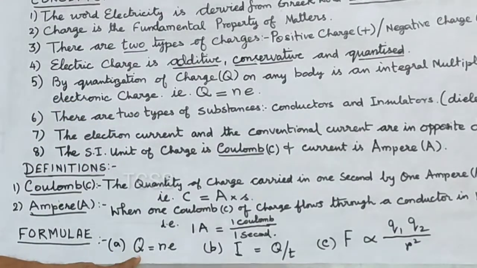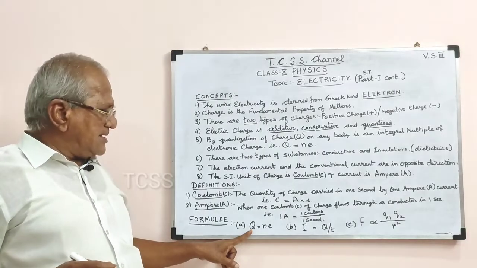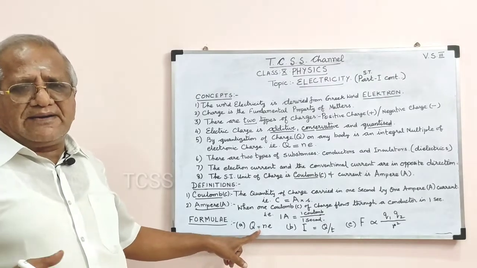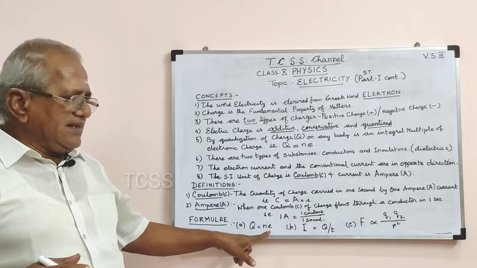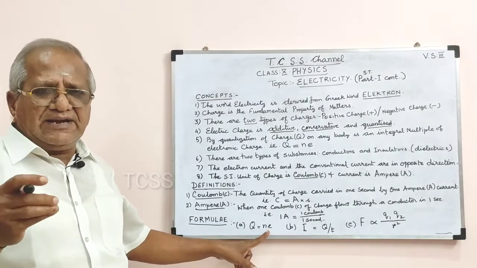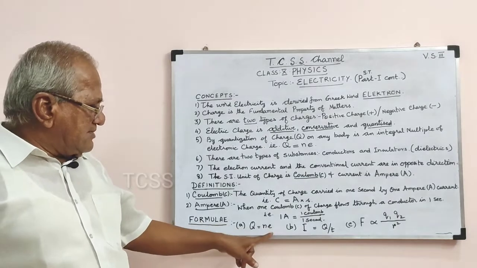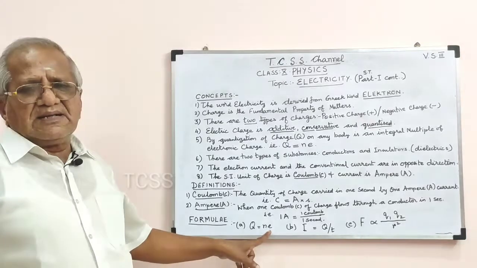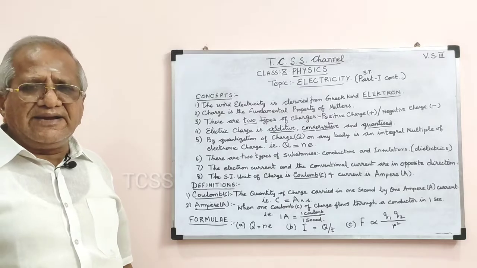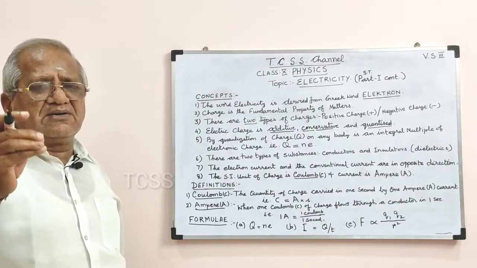Where Q is the charge on any body, which is equal to the product of N and E, where N is the number of electrons given to it or taken from it, and E is the charge of an electron. It is 1.6 into 10 power minus 19 coulomb. That is the value of charge on one electron.